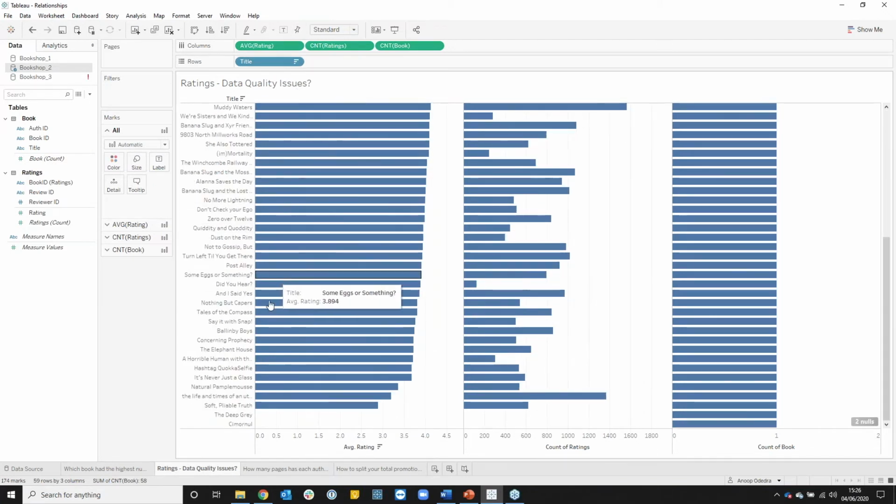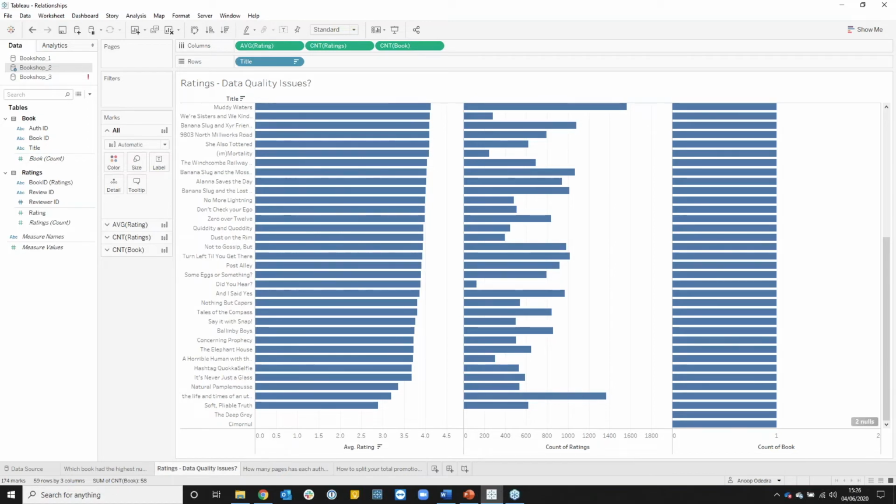If I scroll to the bottom here, we've got book data, but no ratings data. So the inverse of that as well. You're able to see both at the same time with the relationship. You're not filtering out data unless you want to. So that makes it really, really powerful. But potentially that could be another data quality issue that needs to be investigated.